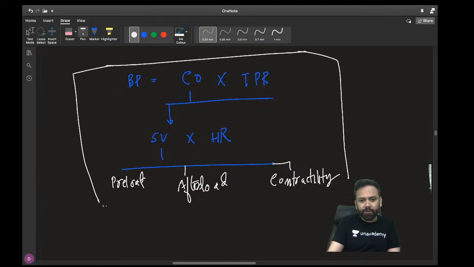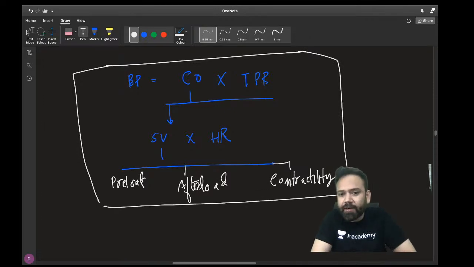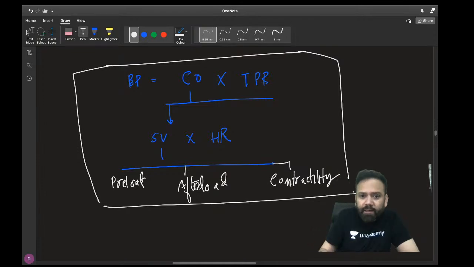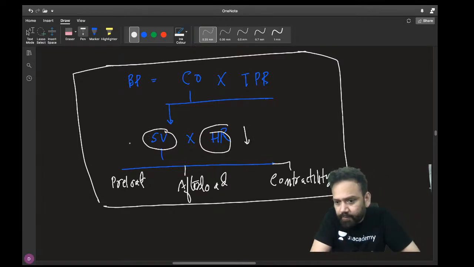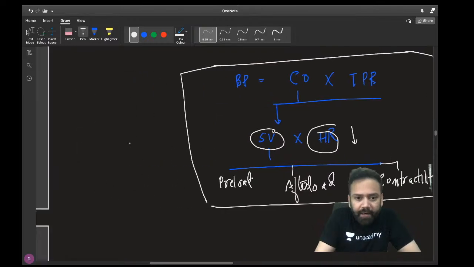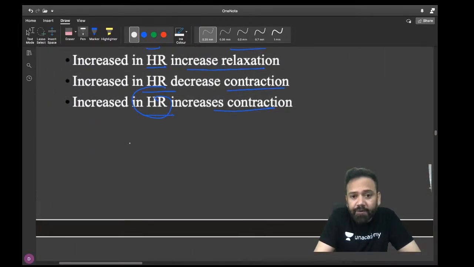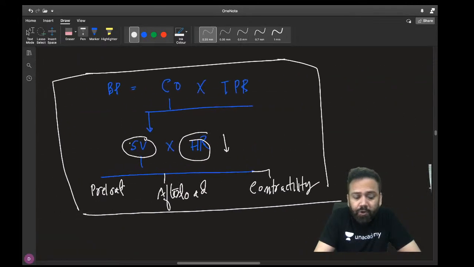Now before answering the question, tell me, in athletes is heart rate less or more? Less. Why? Because stroke volume is more. They have larger stroke volume. Heart rate is less because stroke volume is more, which is resting bradycardia.